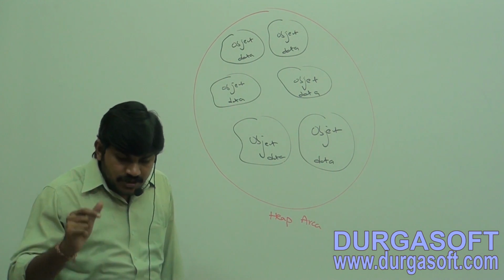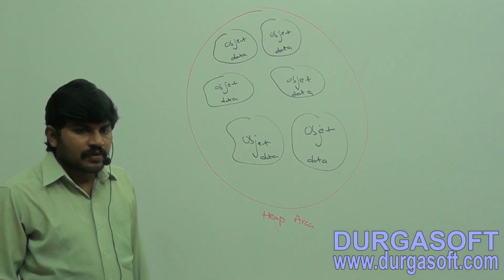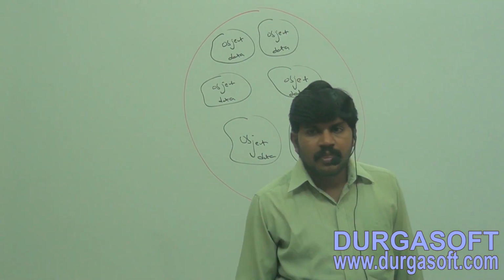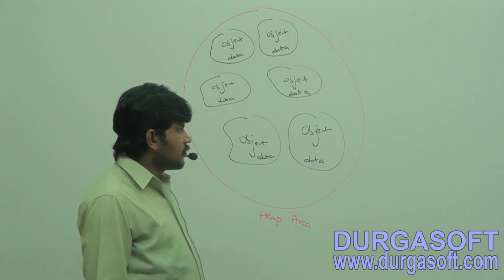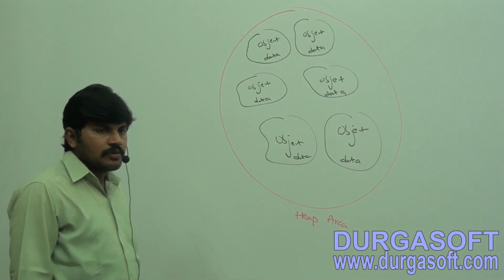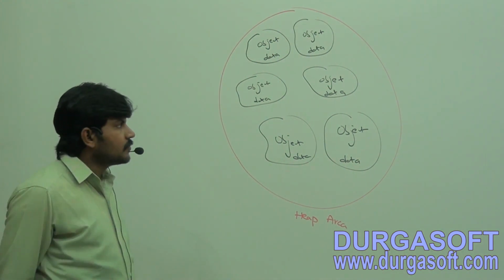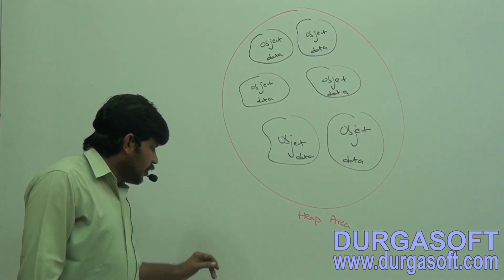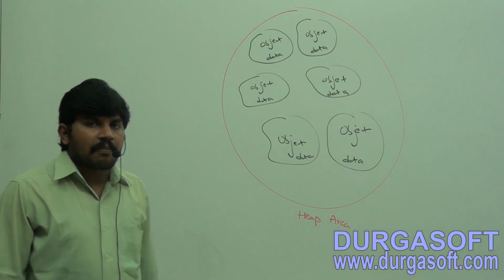Next, objects and the corresponding instance variables will be stored in the heap area.